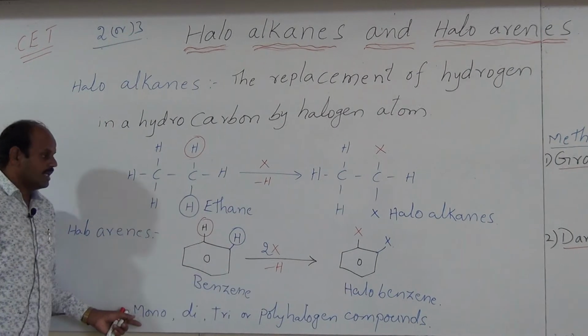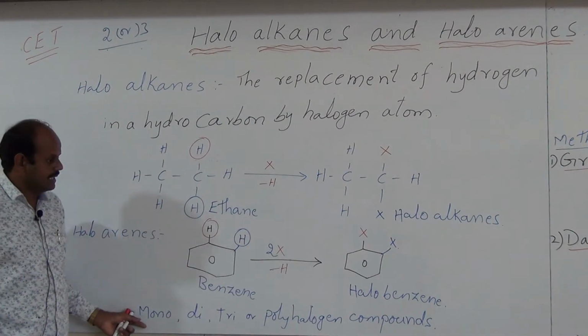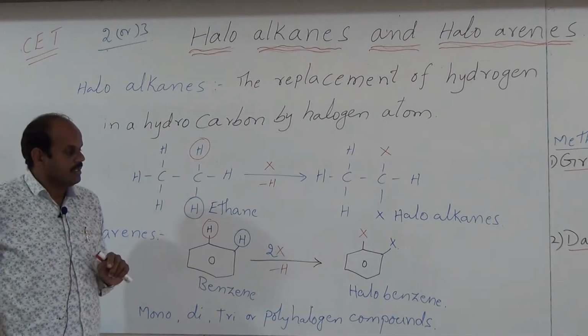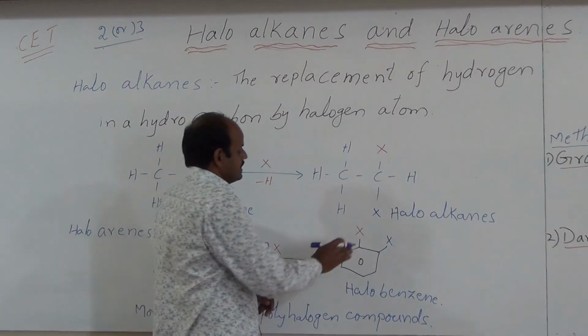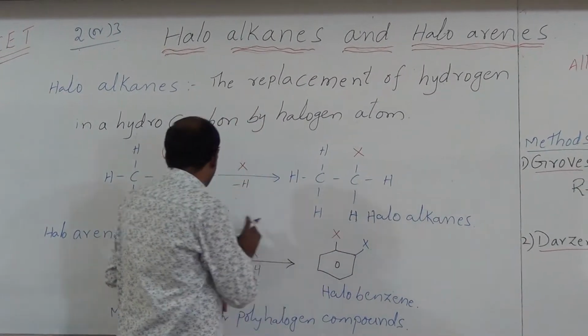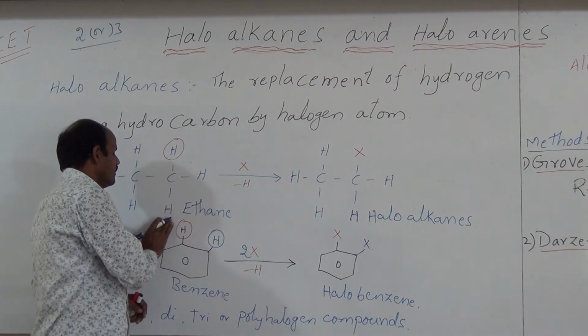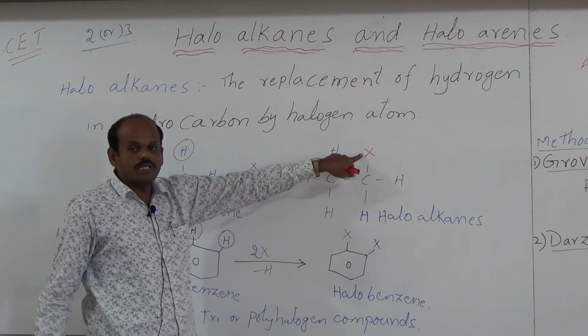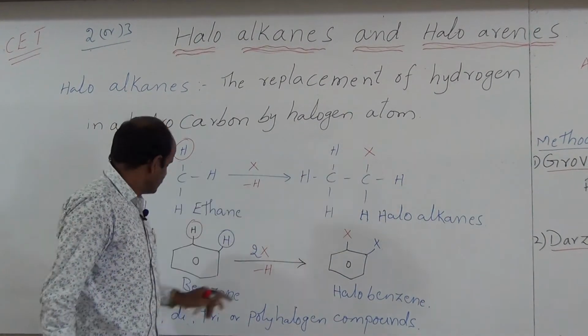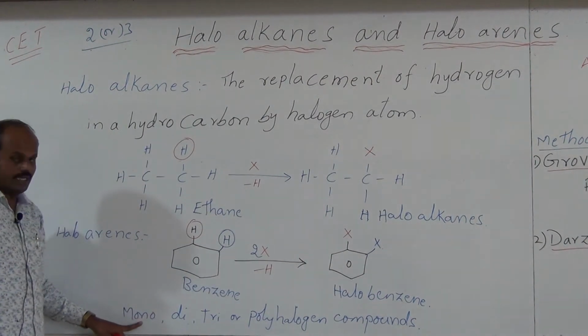So what are monohaloalkanes? If the compound contains only one halogen atom, then it is called a monohaloalkane. For example, initially only one hydrogen atom is replaced by one halogen atom. Then this compound contains only one halogen atom, hence it is called a monohaloalkane.